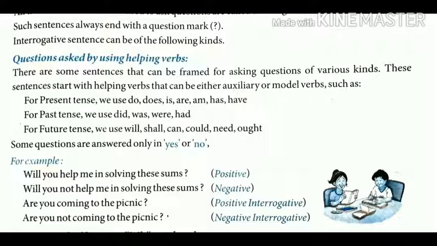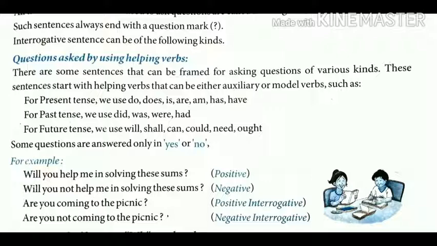For example, here are some helping verbs. For present tense, we use do, does, is, am, are, has or have. For past tense, we use did, was, were and had. For future tense, we use will, shall, can, could, need, ought.